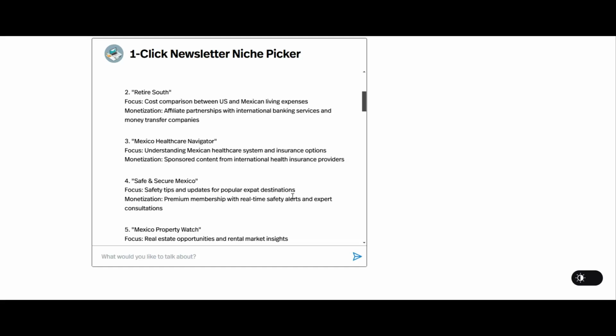You're going to have to build some kind of software, or you could just run it very casually as some kind of community or Facebook group where people enter in safety alerts and things like that, so that if they have any issues, they can put that into a Facebook group, and people would just pay a small amount to be part of that group or community and get those safety alerts. And then it gives you an opportunity to monetize in two places, the newsletter and the Facebook group.